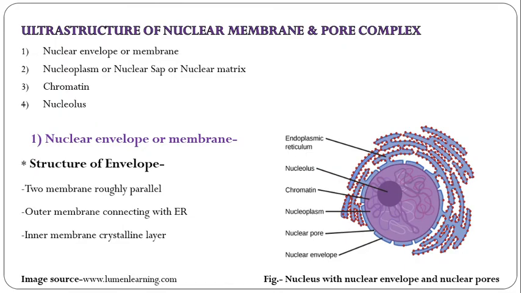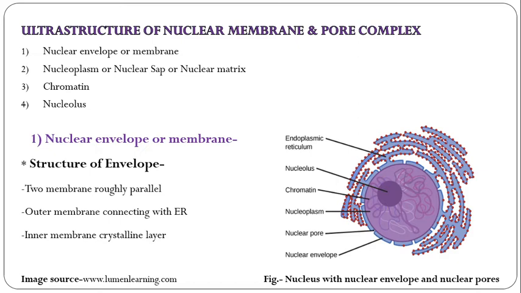Then ultrastructure of the nuclear membrane. Here the ultrastructure of the membrane, the pore complex. Here the nuclear envelope or the membrane. Then the nucleoplasm or nuclear sap or the nuclear matrix. Here the chromatin and the nucleolus.